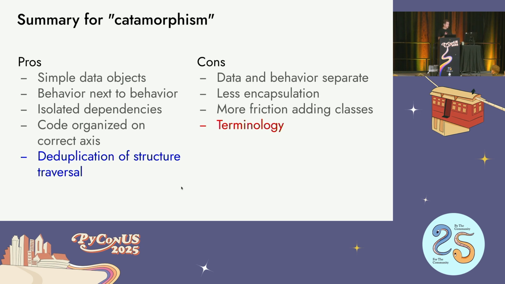Summary here, it's basically all the same stuff that we had before with the single dispatch, but we've deduplicated all of the structure, traversal, and recursion, which is pretty awesome. It's all gone. Terminology is the bad part. Catamorphism, you have to say that word, but again, you can say polymorphism. You could also call it like the visitor pattern for trees. You know, it's not that scary, and you don't have to use the word algebra if you don't want to.